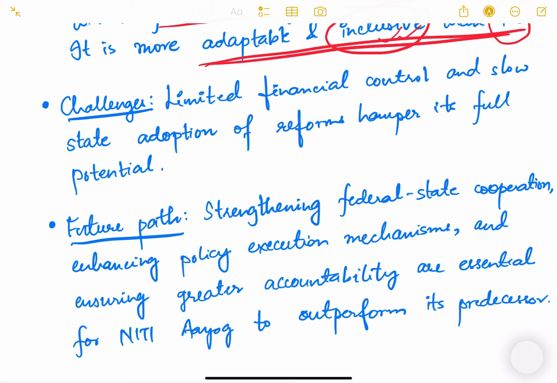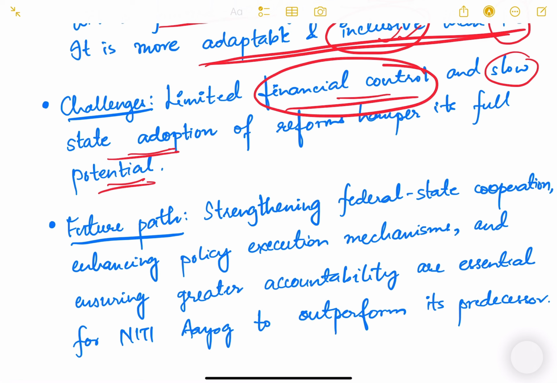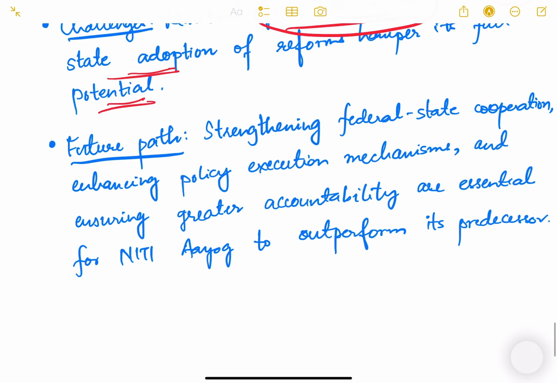What are the challenges? Limited financial control and slow state adoption of reforms hamper its full potential. In some of the states, they have very little adoption of the reforms suggested by NITI Aayog. Maybe because of some political reasons, some geographical reasons, etc. We don't know. But there is slow adoption by the state governments, and that is one of the challenges. Also, NITI Aayog does not have any financial power, just like the Planning Commission used to have. The Planning Commission would dictate resource allocation. NITI Aayog does not have any such power. So it has some challenges.